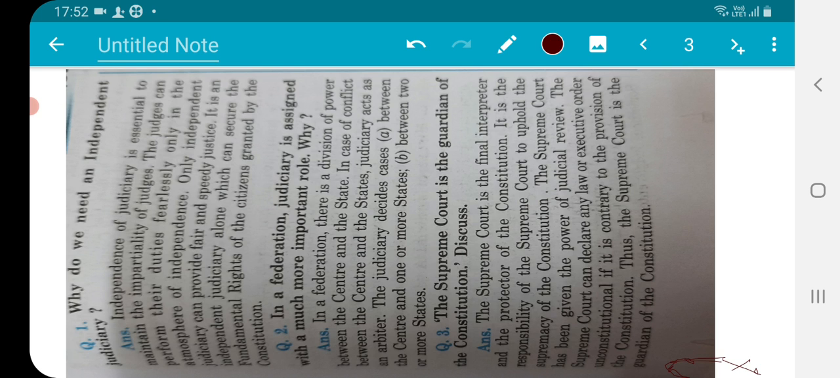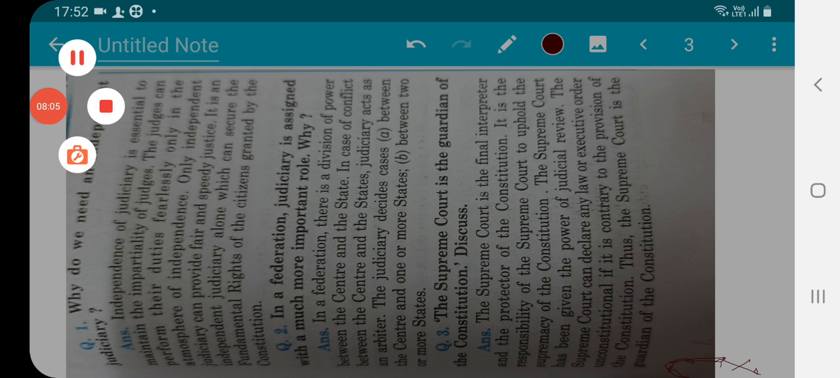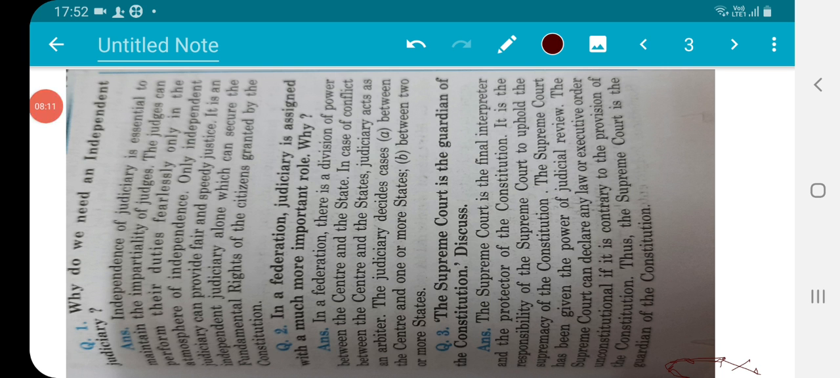The Supreme Court has been given the power of judicial review. The Supreme Court can declare any law or executive order unconstitutional if it is contrary to the provisions of the Constitution. In this case, the Supreme Court is the guardian of the Constitution. Means if any type of law is made that is not appropriate according to the Constitution, in the constitutional framework, the judiciary has this right to dismiss that law.